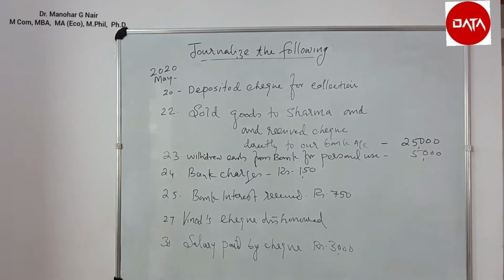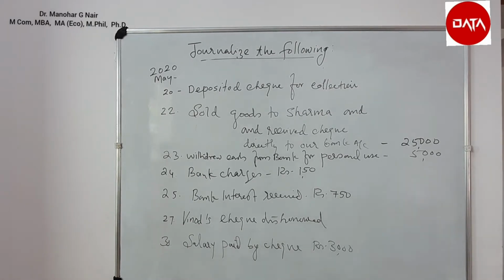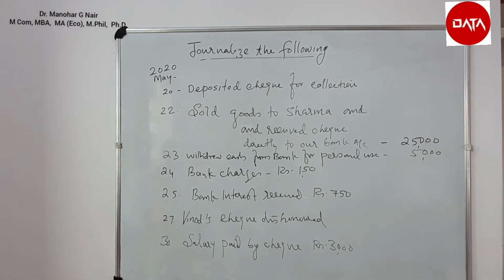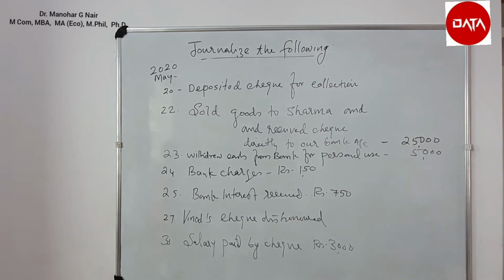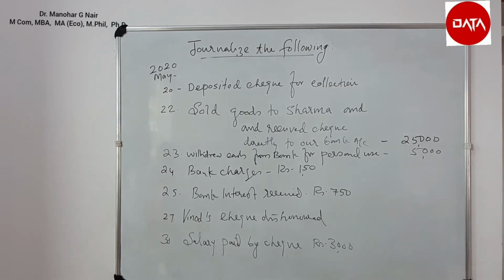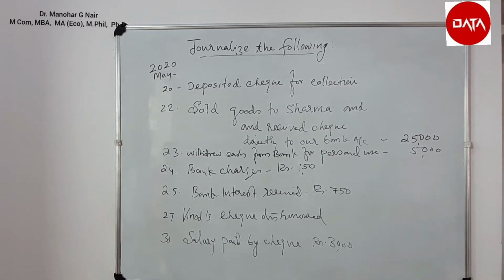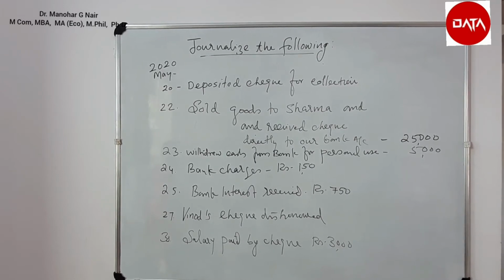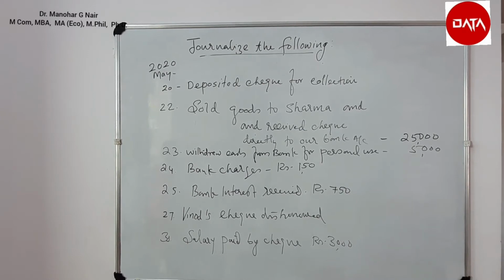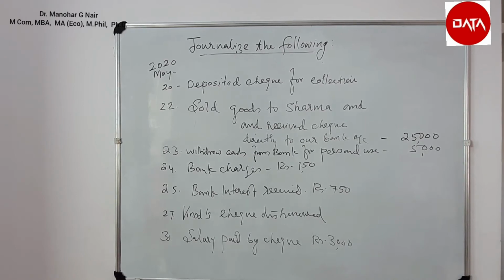On May 20th, deposited check for collection. On May 22nd, sold goods to Sharma and received check directly to our bank account, 25,000 rupees. On 23rd, withdrew cash from bank for personal use, 5,000 rupees. On 24th, bank charges rupees 150. On 25th May, bank interest received rupees 750. On 27th, Vinod's check dishonored. On 30th, salary paid by check rupees 3,000.